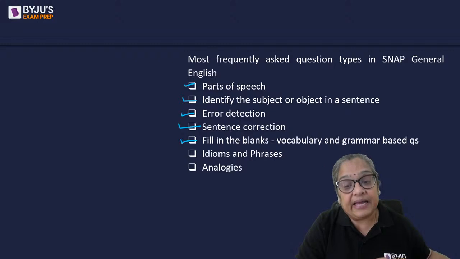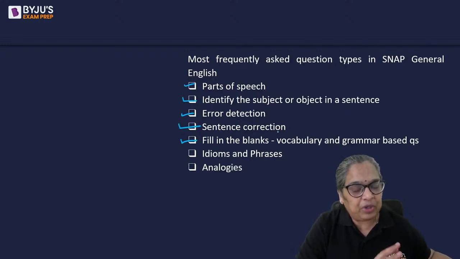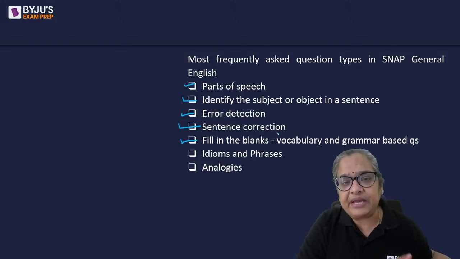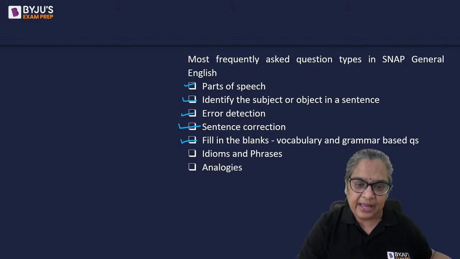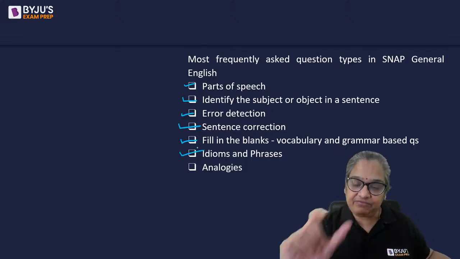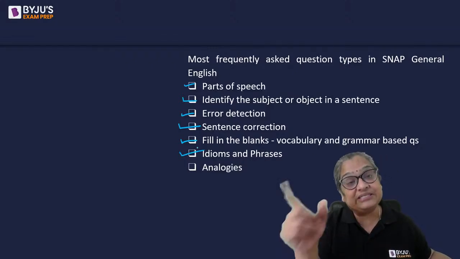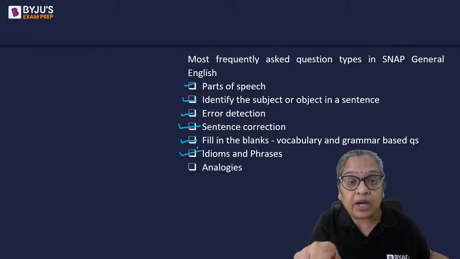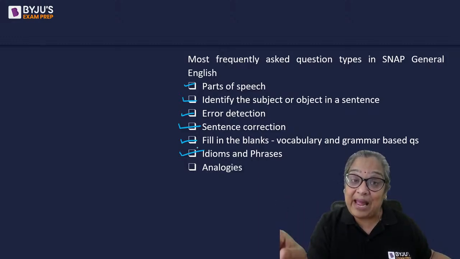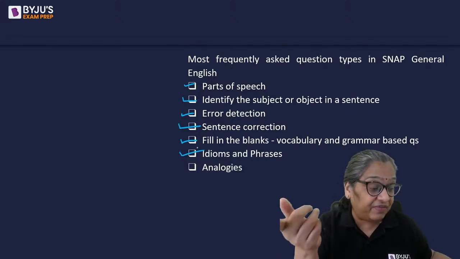All right. Now, in vocabulary, they can ask you any question based on vocabulary or grammar, fill in the blanks. Grammar questions are generally preposition based. Vocabulary based questions vary from easy to moderate. Idioms and phrases are asked quite often. Either they can give you an idiom and a phrase and ask you what is the meaning, or give it to you in a sentence and ask you the meaning, or give you a sentence with a blank and say which idiom will fill it up best.